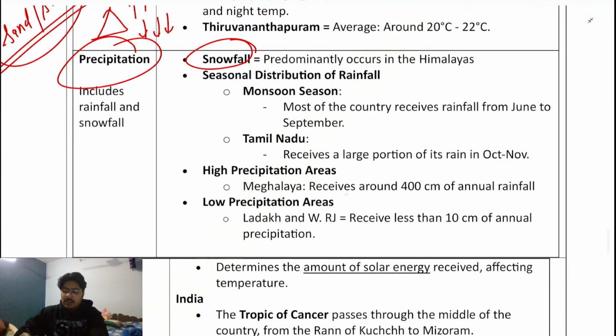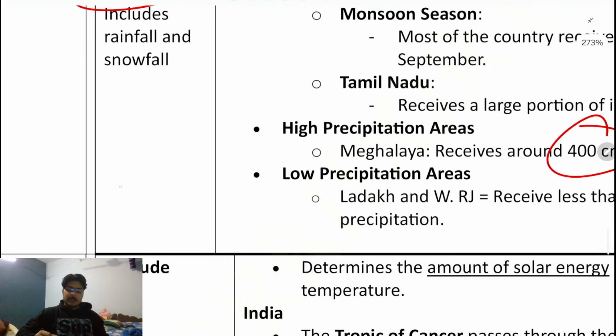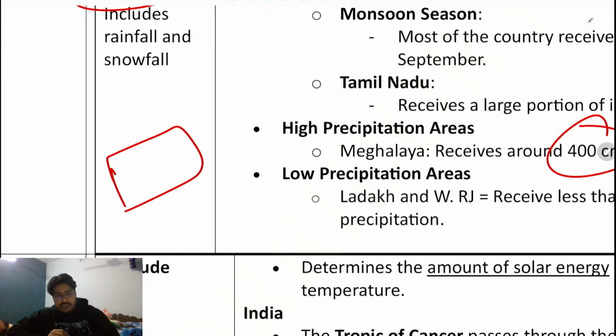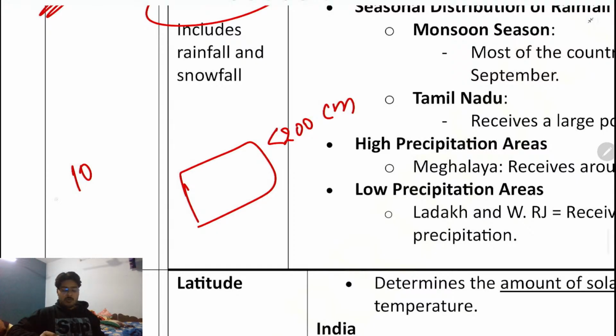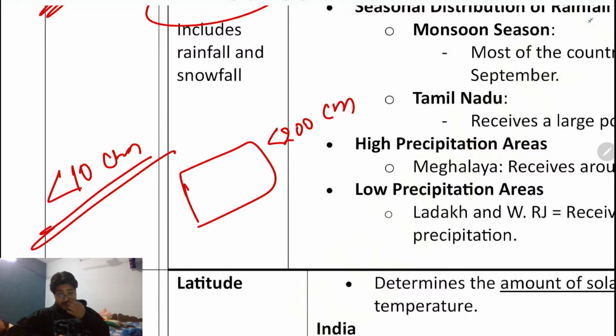Higher precipitation area: any area which receives around 200 centimeters of annual rainfall. For example, in mainland India, in UP, Bihar, the average rainfall is 200 centimeters. If you are having 200 centimeters of rainfall, it is decent. If it is more than 200, quite good, very good. In a desert area, for example the Thar desert, precipitation will be less than 10 centimeters per year. I'm talking about a year.